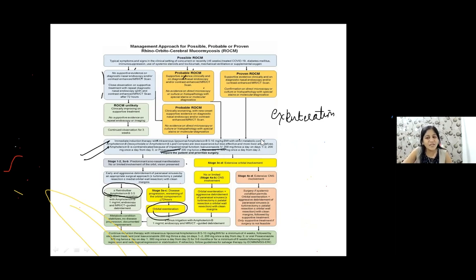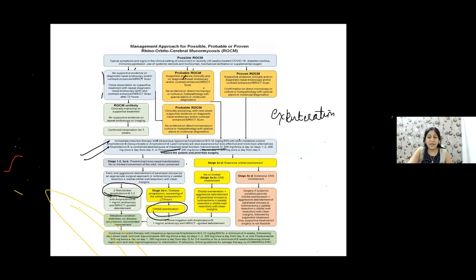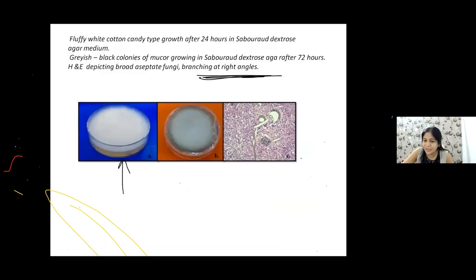By the way, what is the most common ocular manifestation of COVID? Guys, what is the most common ocular manifestation of COVID? Anyone? Most common ocular manifestation of COVID, tell me. Redness.